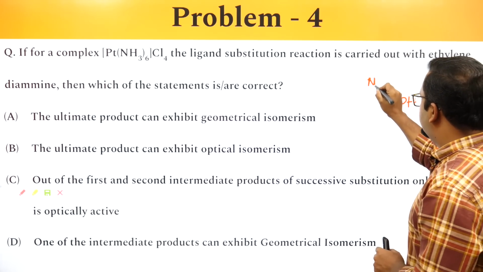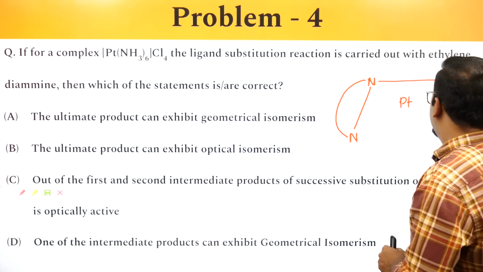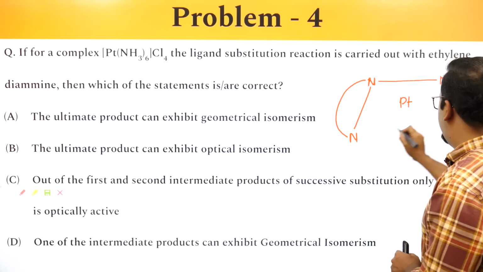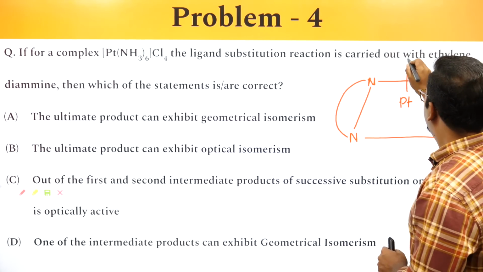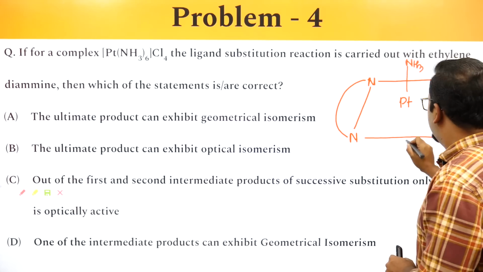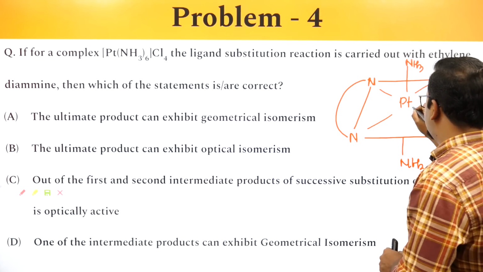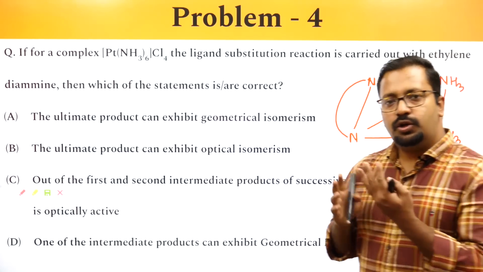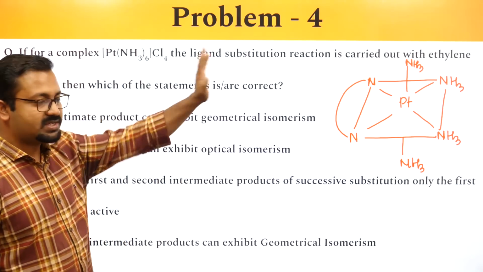I take this and NH3 is kept over here. This is the first structure. I have replaced two ammonia ligands with one en ligand. This will be the first intermediate.